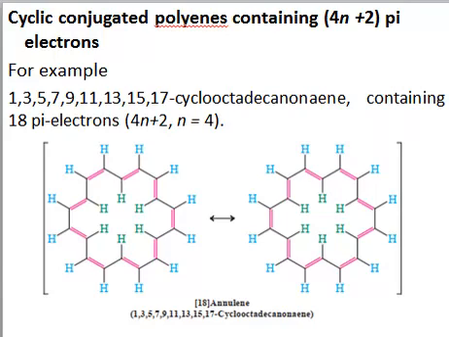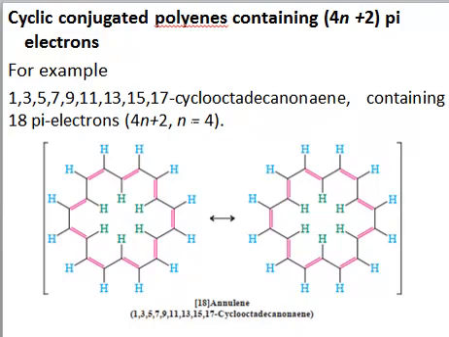So this system contains 18 pi electrons, right? If you have this formula 4N plus 2, just put N equal to different numbers. If I put N equal to 4, 16 plus 2, that's 18. So 18 comes out from this formula, right? So we have a system that has 18 pi electrons, and the formula also gives 18 electrons. So that's why the system should be aromatic.